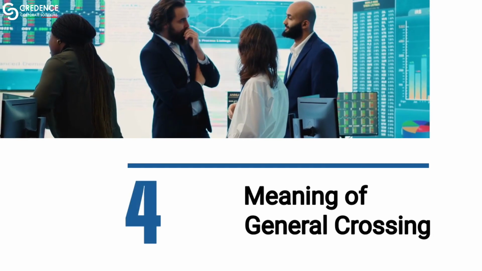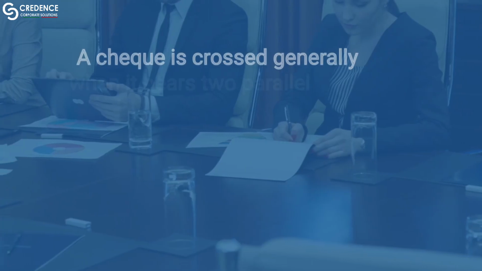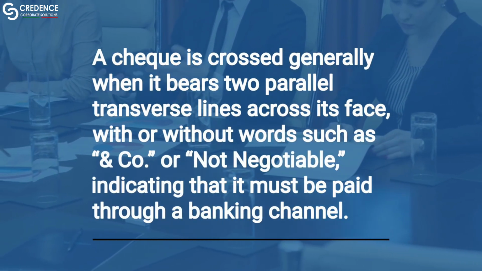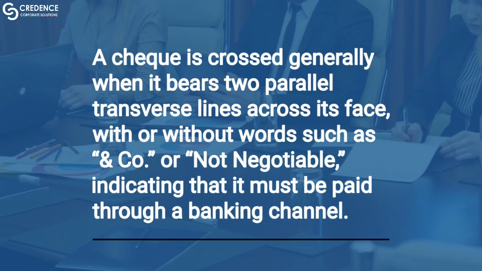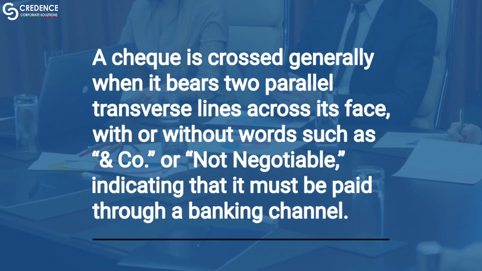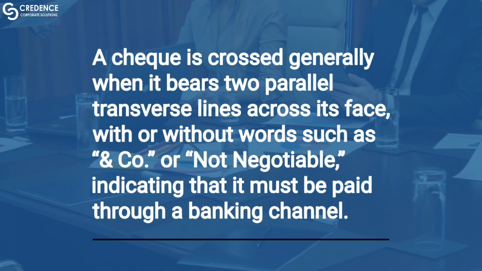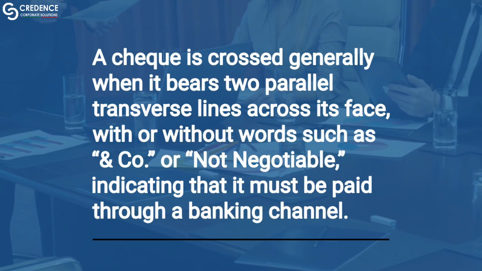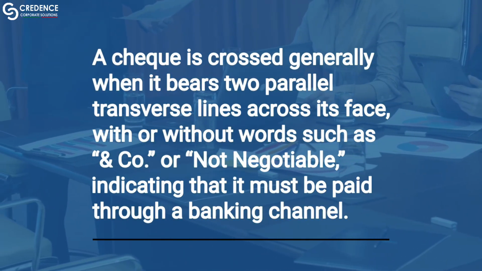4. Meaning of general crossing. A cheque is crossed generally when it bears two parallel transverse lines across its face, with or without words such as "and co." or "not negotiable," indicating that it must be paid through a banking channel.